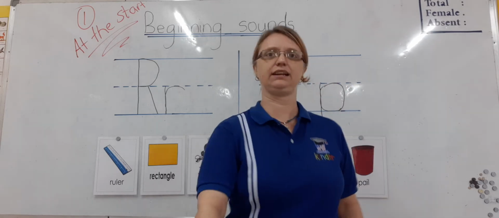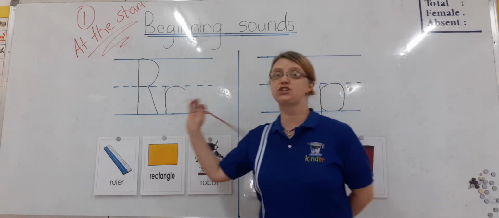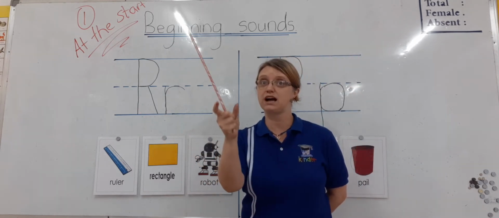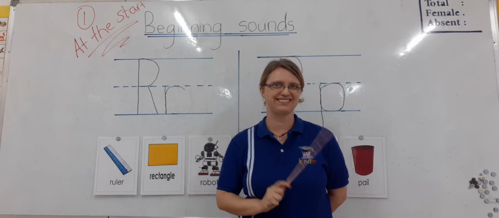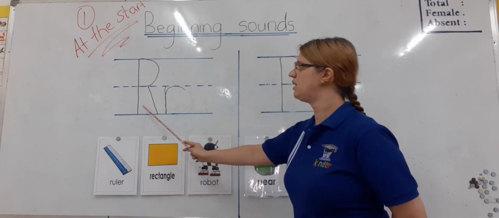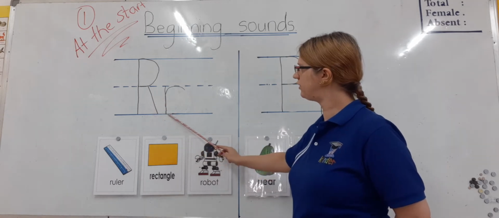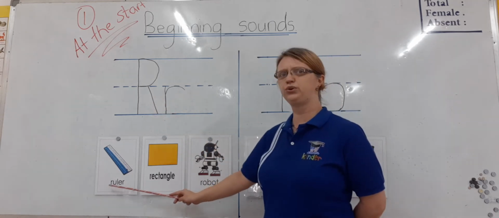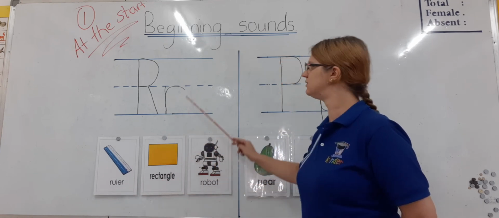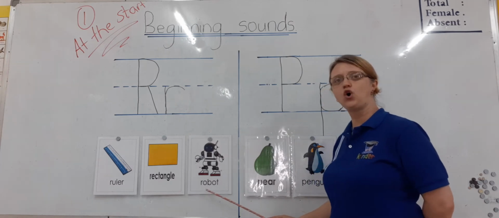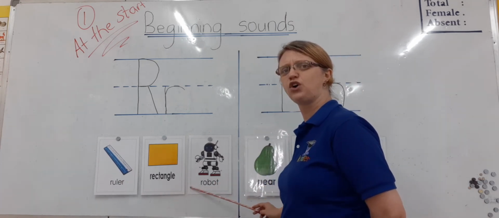Let me get the pointy stick. Let's go through all of them one more time. Watch, listen, repeat. R for ruler, R for rectangle, R for robot. Ruler, rectangle, robot.